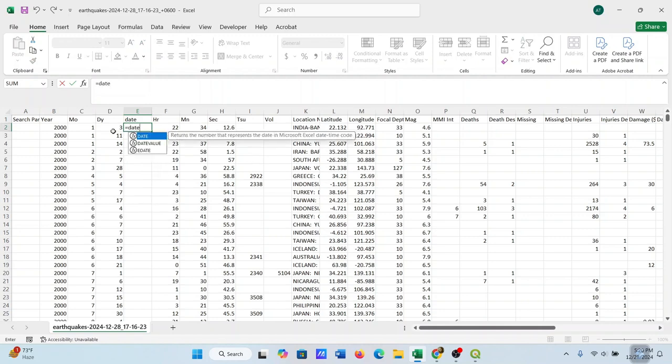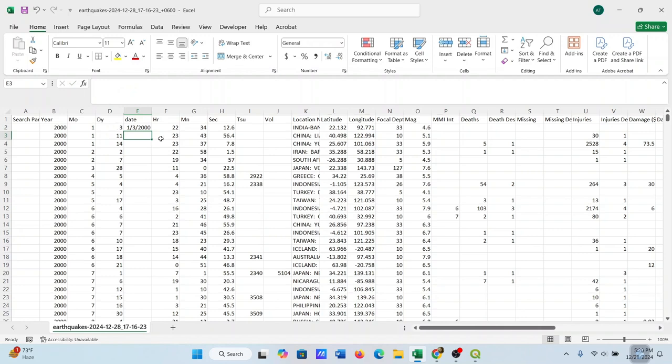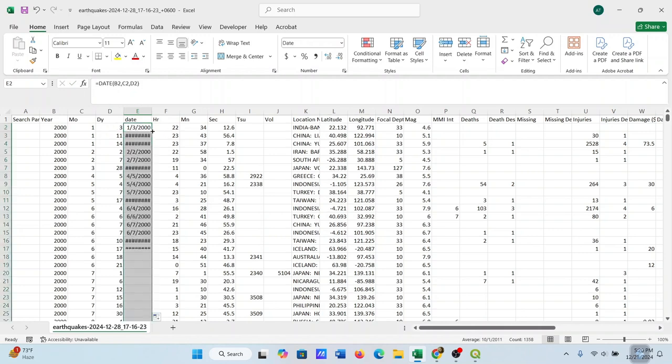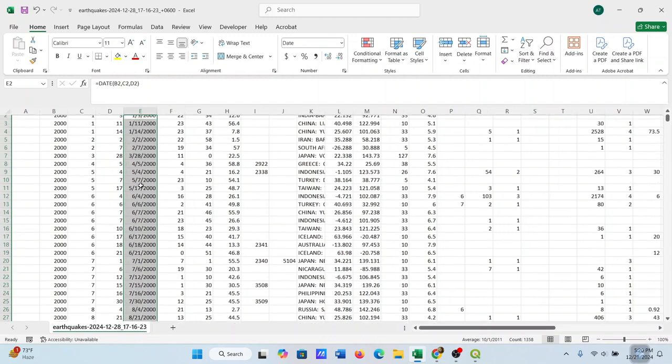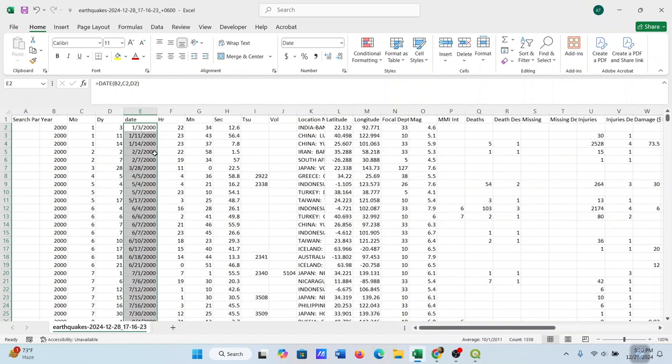equal date and year, month, and day. For year, B2, then month, and then day. I'll hit enter. So here's the complete date, and double click here, and we have date for all the entries.